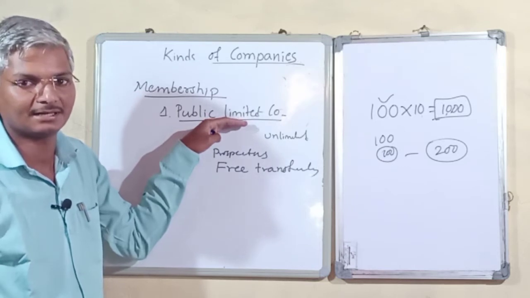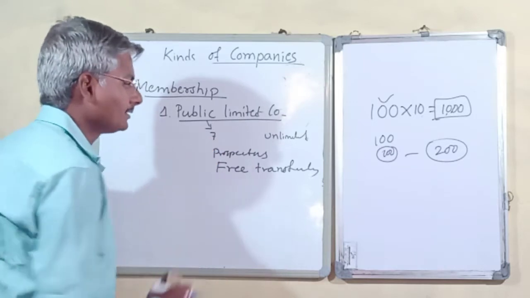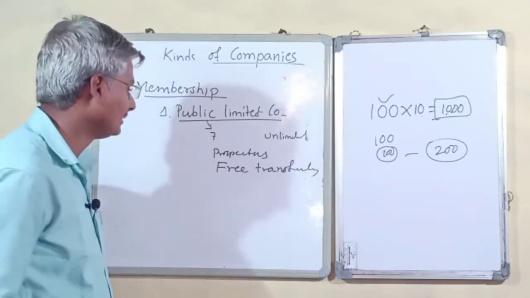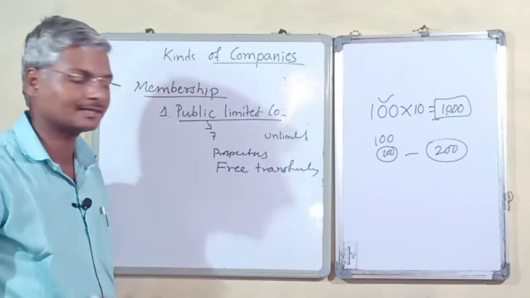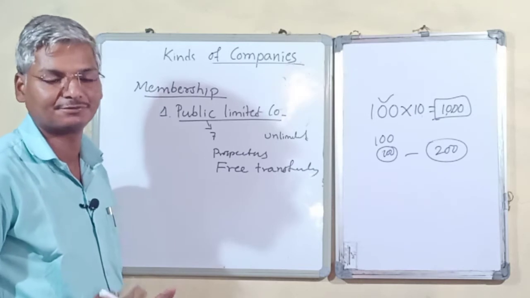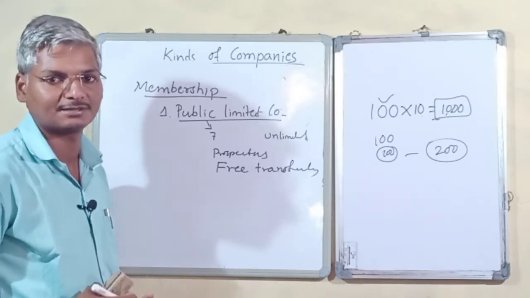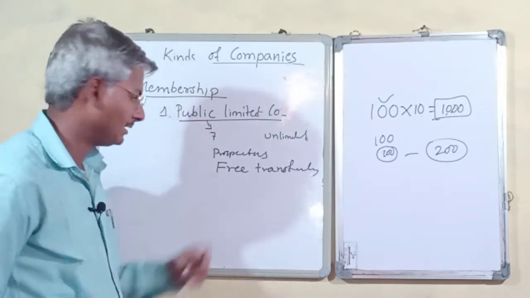Public companies have minimum 7 members, maximum unlimited, and they can issue a prospectus to the public to raise capital, and there is free transfer of shares from one person to another person, with no other restrictions. Those we call public companies.